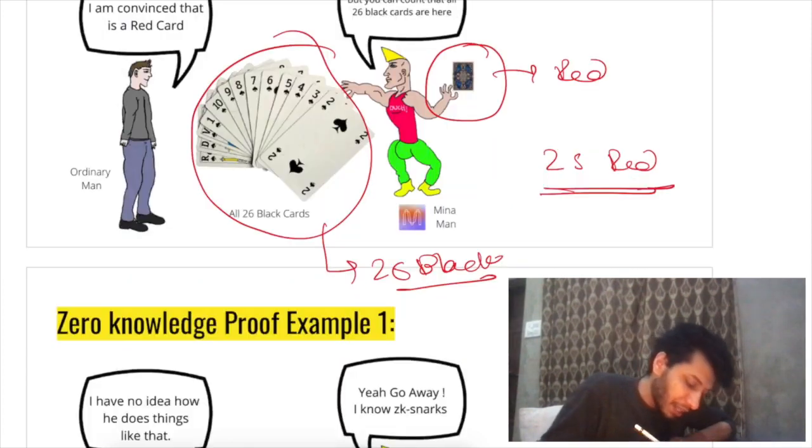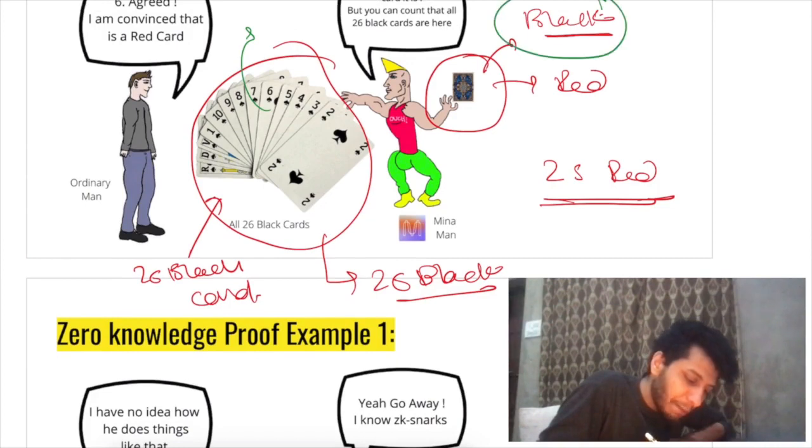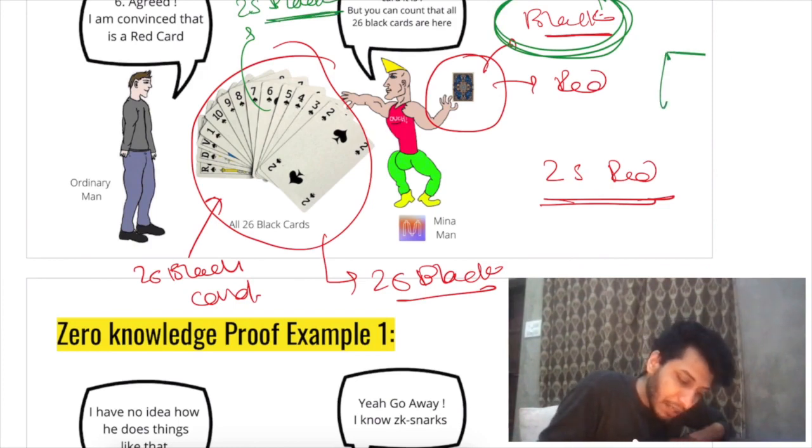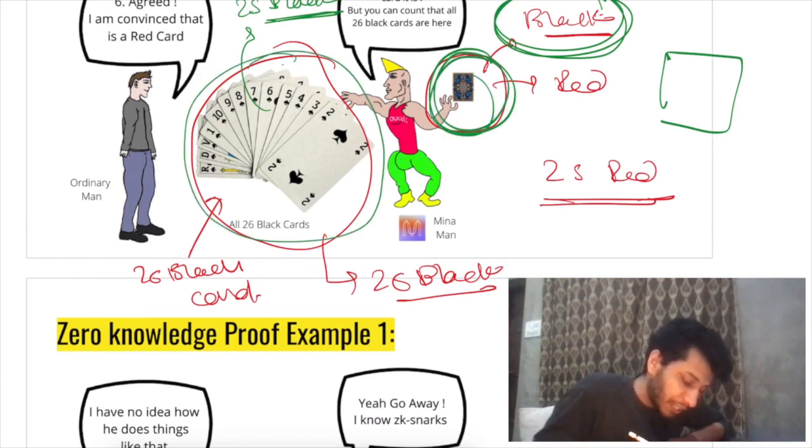So basically, since all the 26 black cards are here, this cannot be a black card, right? If this were a black card, there would be only 25 black cards here, right? So without actually showing him the card, he never showed him this card, right? He told him that he can count that all the black cards are here, which are 26.